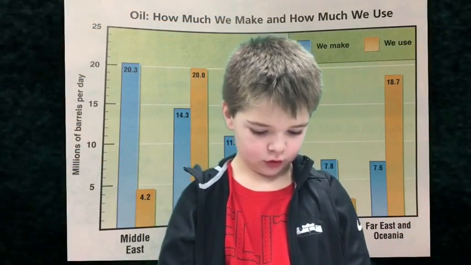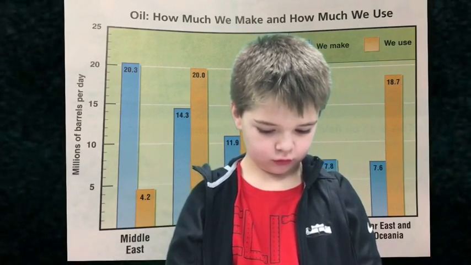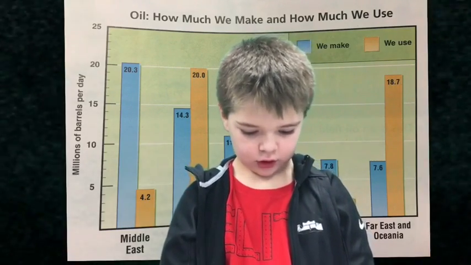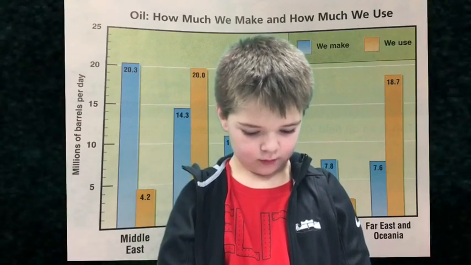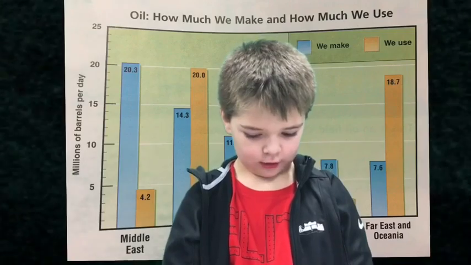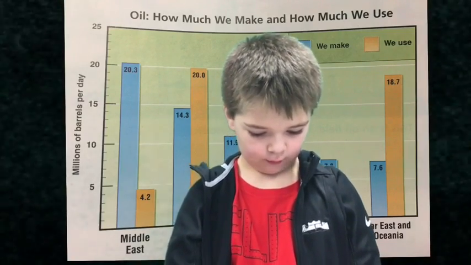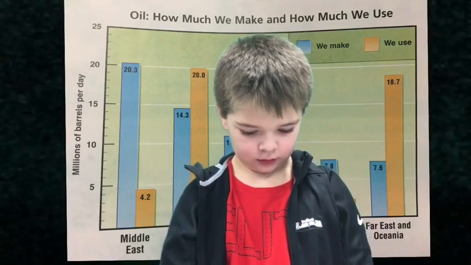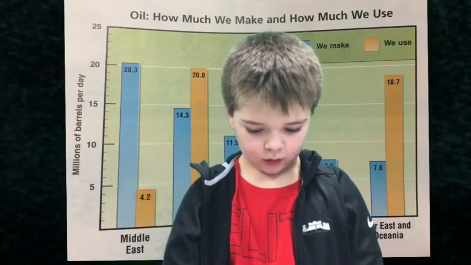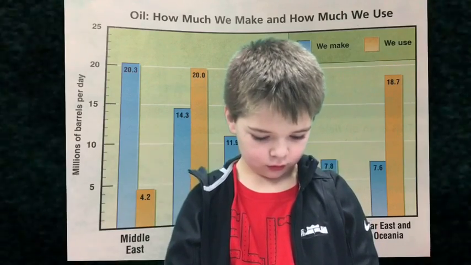Non-renewable resources. Oil is called a non-renewable natural resource. We cannot make more of a non-renewable resource after it is gone. Oil comes from deep in the ground. Oil is called a fossil fuel.